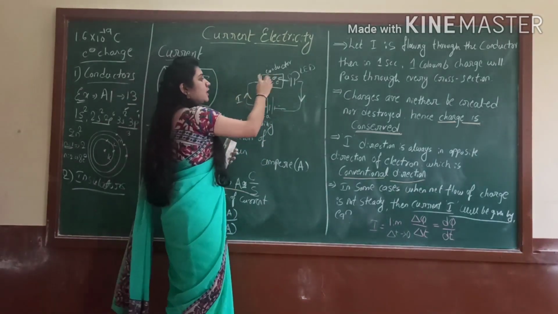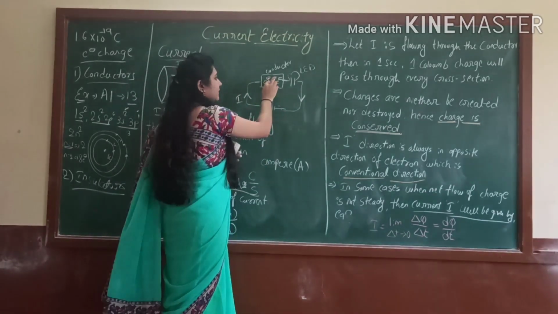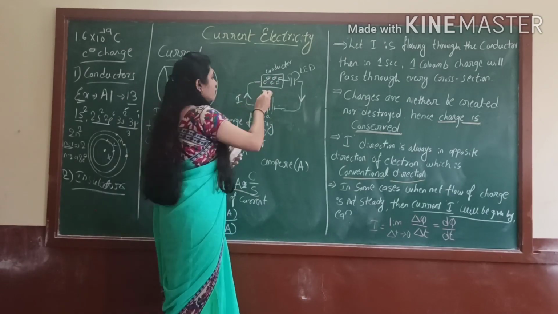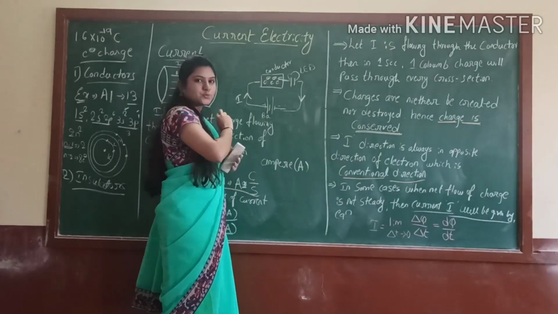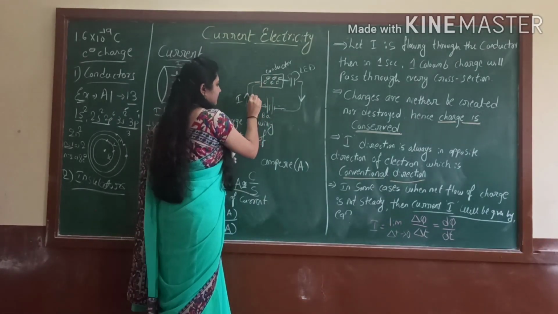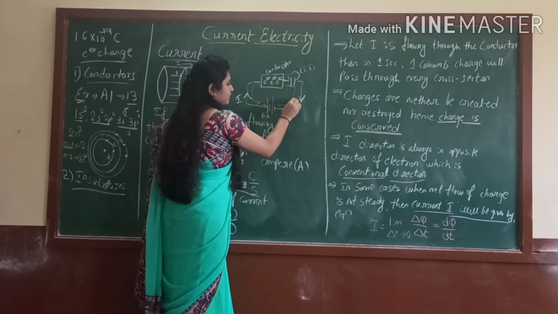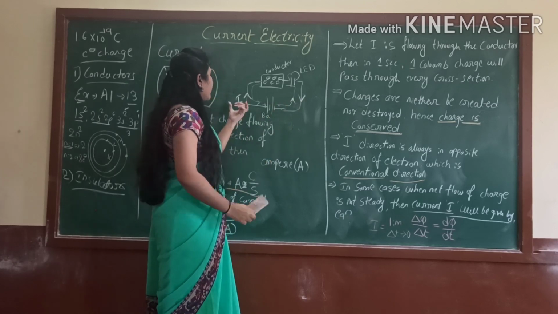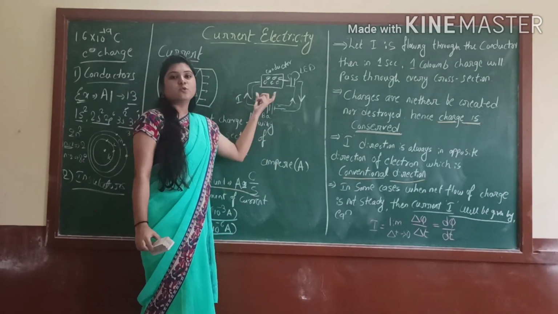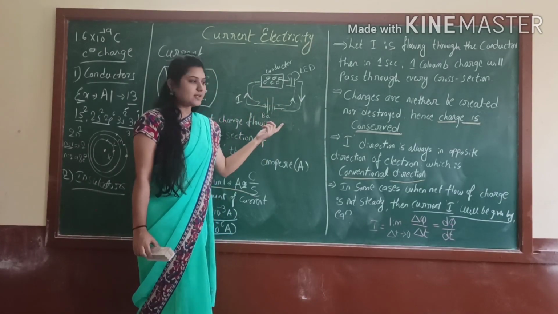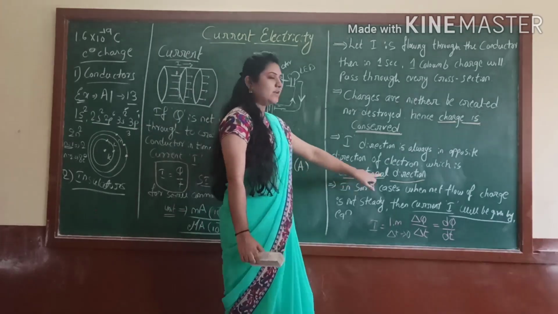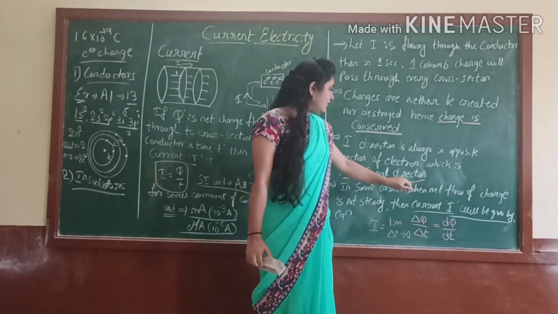But electrons, how will they move? Electrons have a negative charge, so of course they start to be attracted towards the positive. Right? So it will come like this. It will move like this. So current and the electrons are both moving in opposite ways. Right? That only we call the conventional direction.